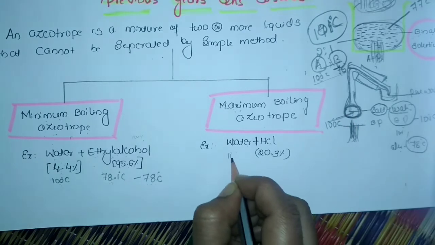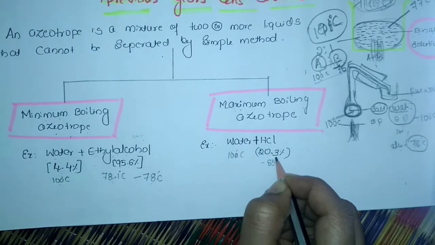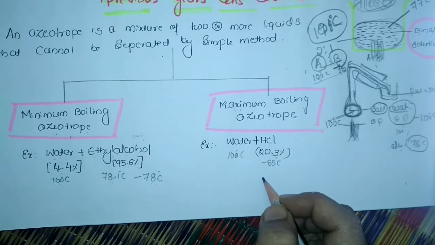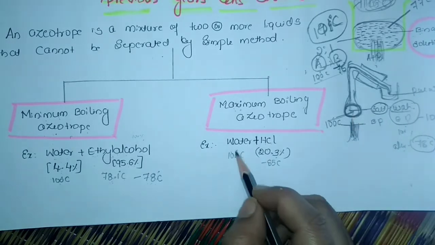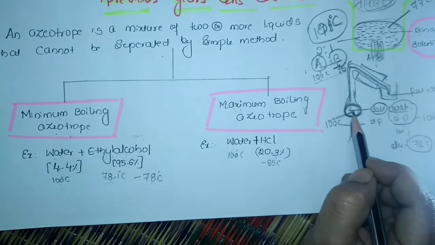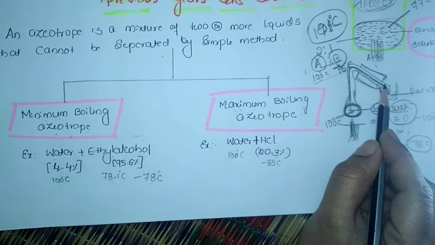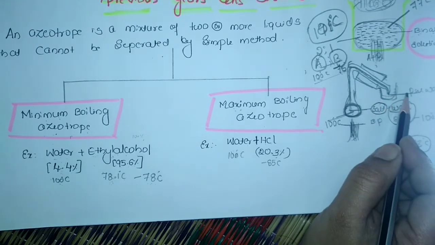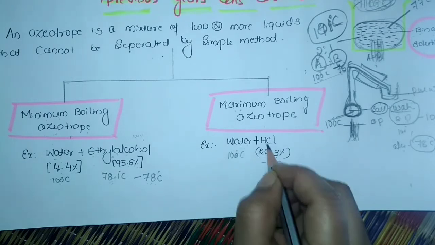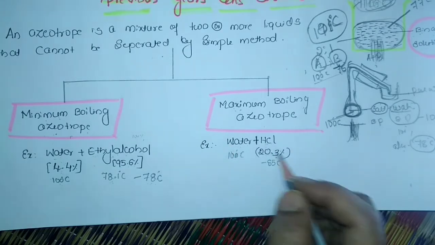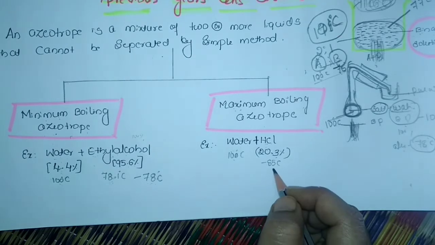Okay, water has a boiling point of 100 degrees Celsius, whereas HCl has minus 85 degrees. So what happens when I start heating this one with the same composition? The complete mixture will turn into vapor state and it will get condensed and be collected with the same composition. Okay, so I was unable to separate the water and HCl from this mixture. And even the boiling point was not 100 degrees, nor minus 85 degrees.